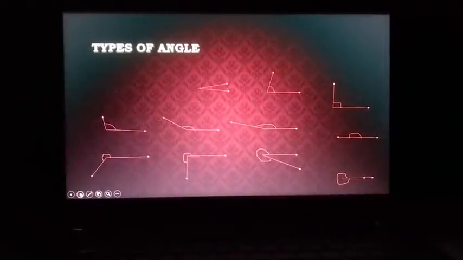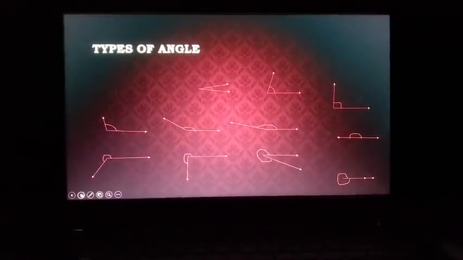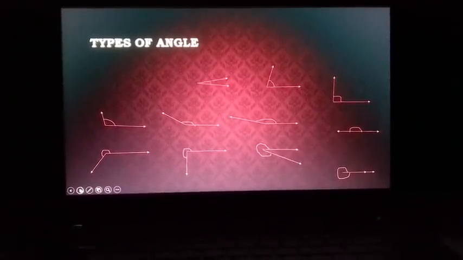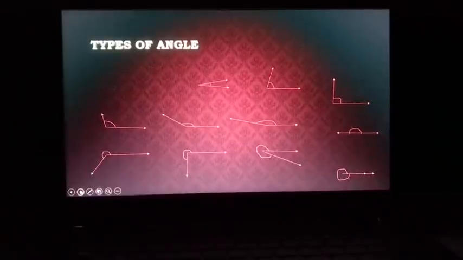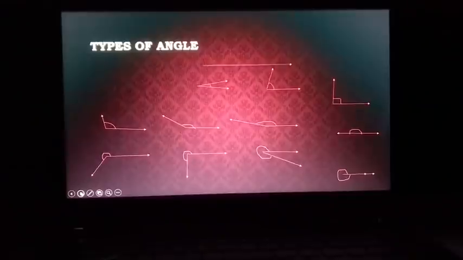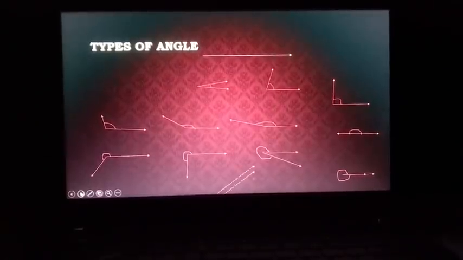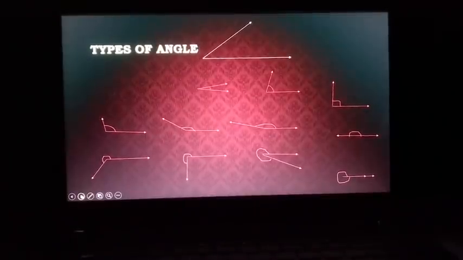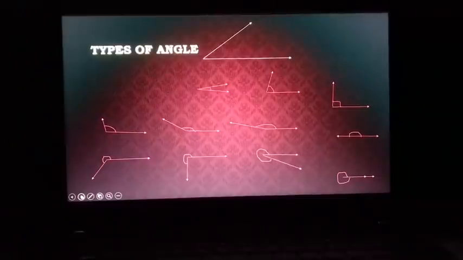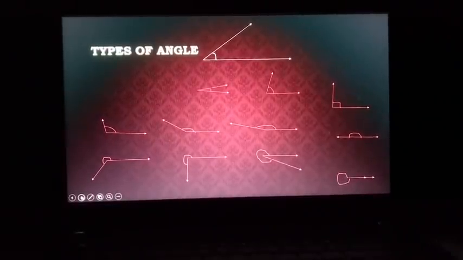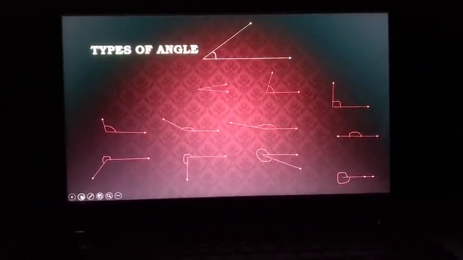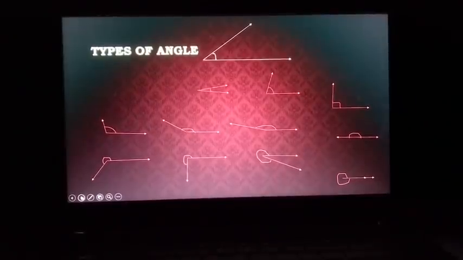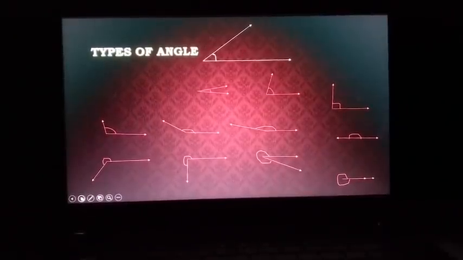In this slide, we are going to see the types of angles. We can see lots of angles in the slide, but all these angles are classified into various types. We already know the definition of the angle. When two rays meet at a point, an angle is formed, and the meeting point is called the vertex of the angle, and the two rays are called the arms of the angle. The distance between the two rays is the measure of the angle, and depending on the measure, the angle is classified into its type.